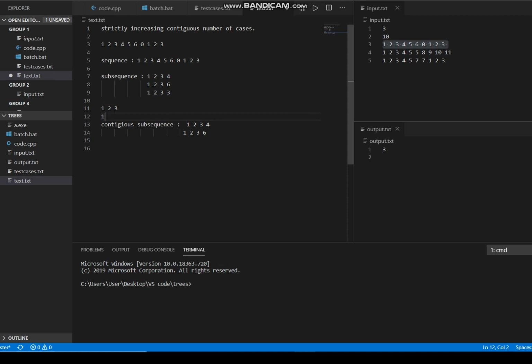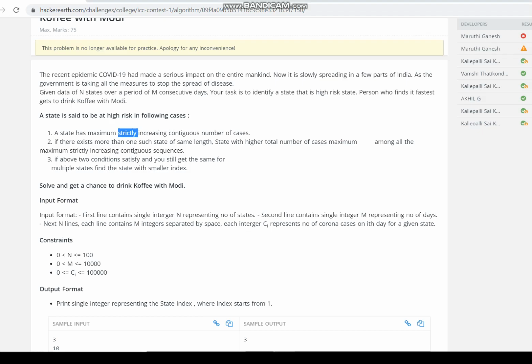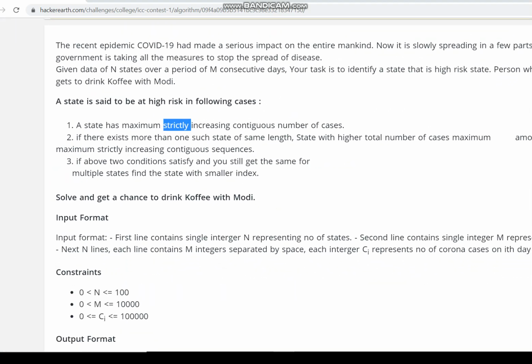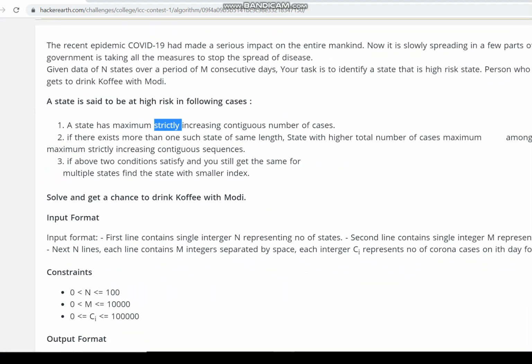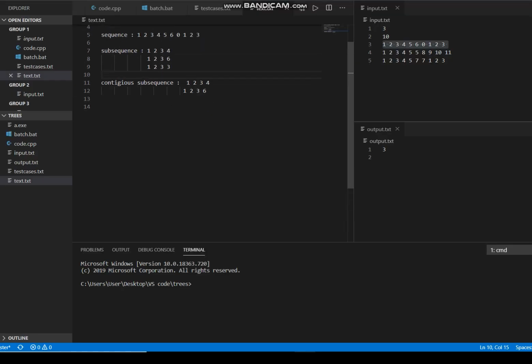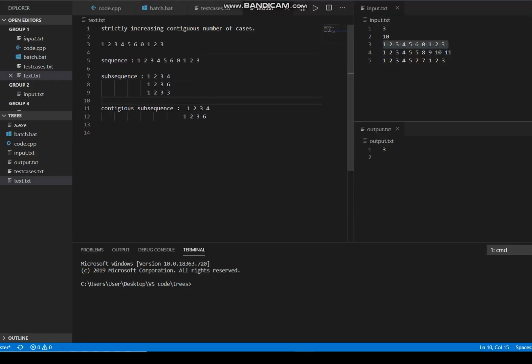Got it? Now we have to identify a state which has the maximum strictly increasing contiguous number of cases. Let's go with our test case. Here 1 2 3 4 5 is one sequence.